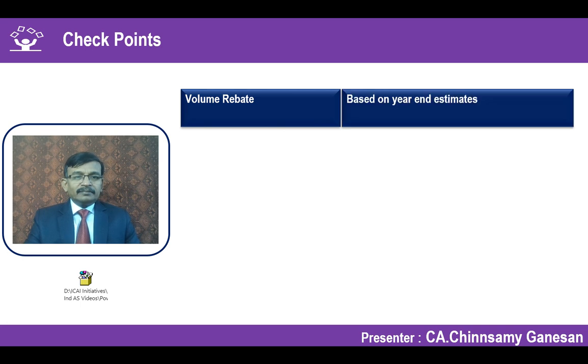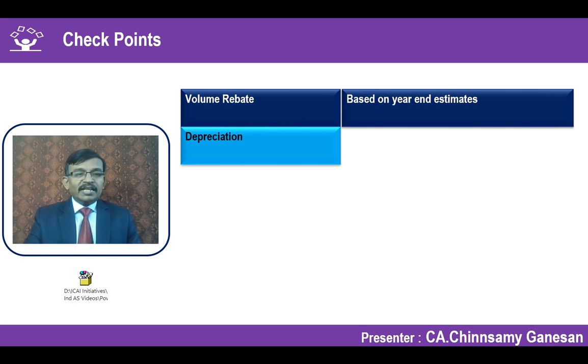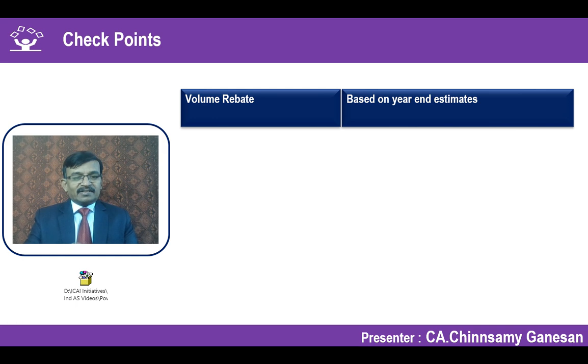Volume rebate. What is the year-end level of volume which you will take? That year-end volume has to be applied here, and you will have the volume rebate applied for the particular quarter. So, for example, if you're saying 1 million units has to be lifted by the customer, then only he is eligible for the volume rebate.